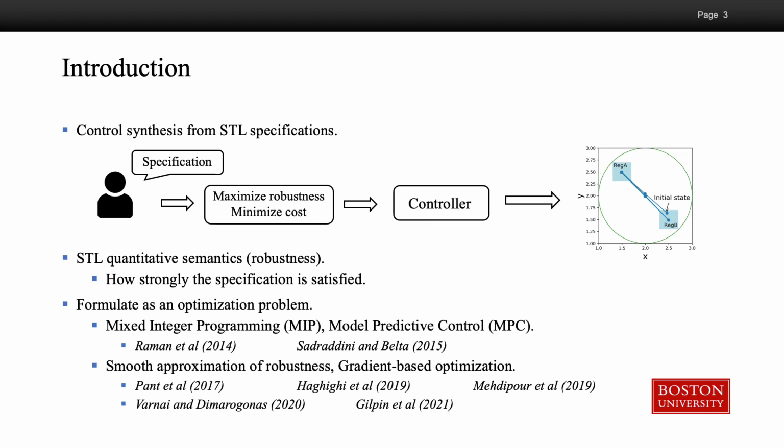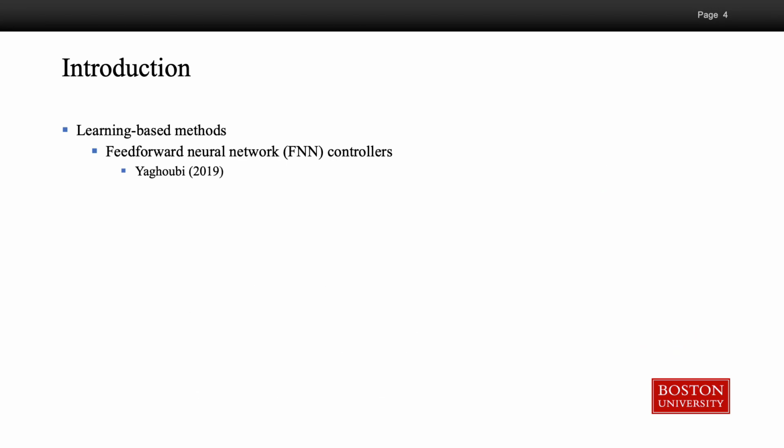Some methods have been proposed to solve this problem. Some of them use mixed integer programming in the model predictive control manner, and some of them smoothen the robustness and use gradient-based optimization methods. Both of these methods are computationally expensive, especially for high-dimensional systems and long planning horizons, which prevents real-time implementation. To solve this, we can use learning-based methods.